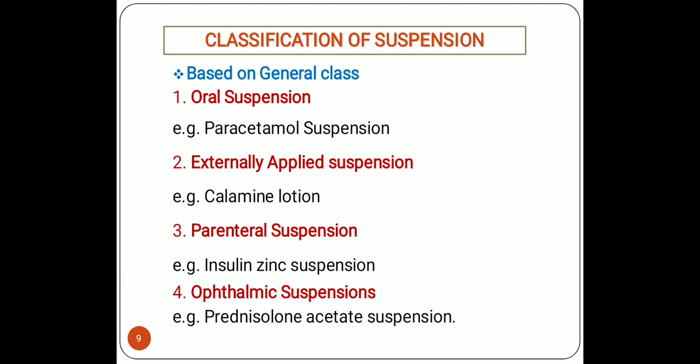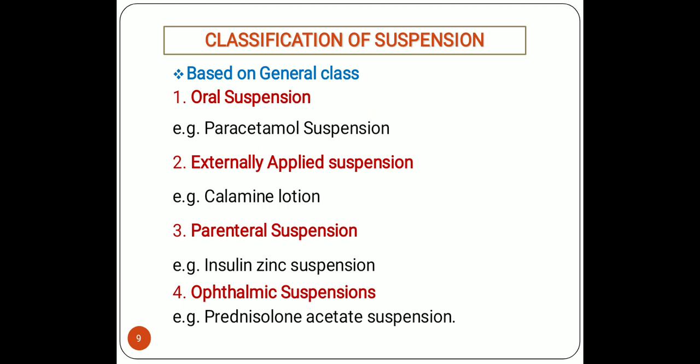For example, paracetamol suspension. Then the second one is externally applied suspension, or we can say topically applied suspensions. These are mainly used for external use. They contain very small particles so as to avoid grittiness. For example, lotions which are meant for application on broken or inflamed skin, and they should be free from harmful microorganisms. Examples of topical suspensions are various types of lotions.